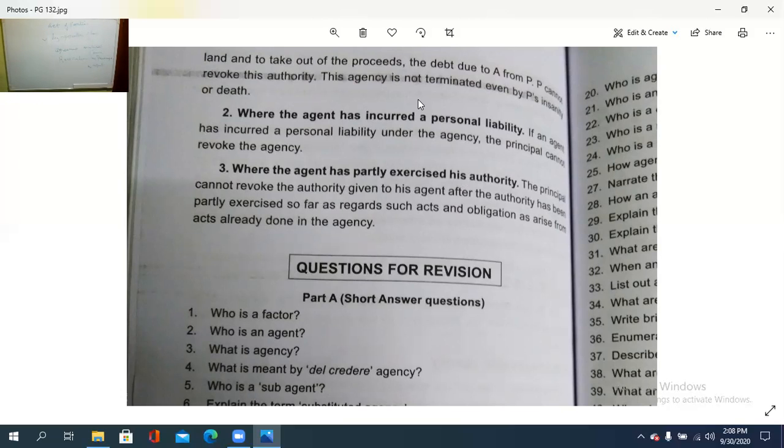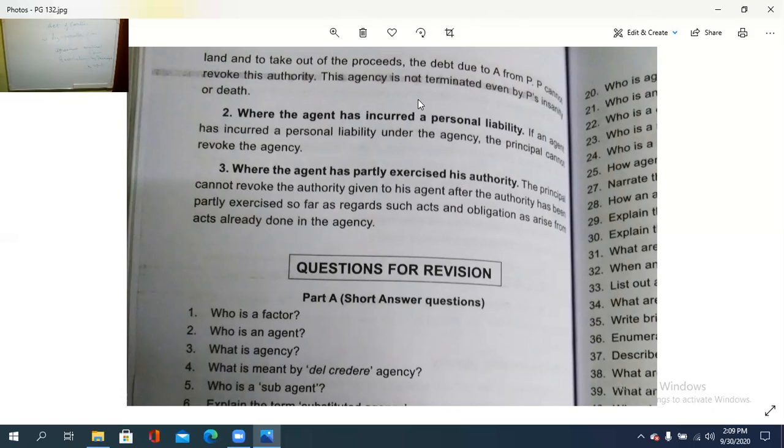Not fully, if half the authority is involved, or he has worked to carry it out, the principal has no right to revoke that contract or revoke that agency. The principal cannot revoke the authority given to his agent after the authority has been partly exercised, so far as regards such acts and obligations as arise from the acts already done in the agency.